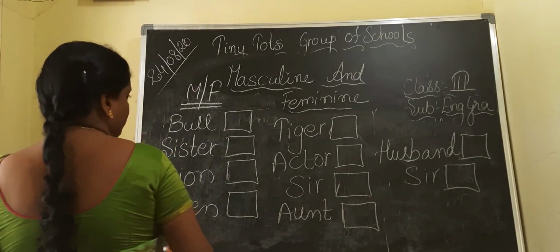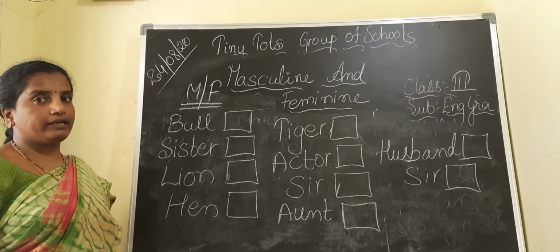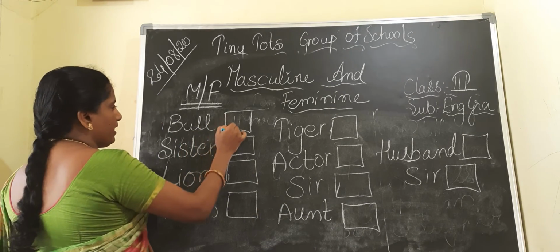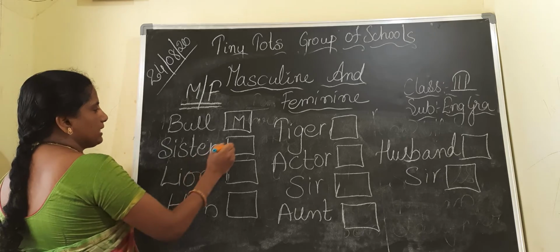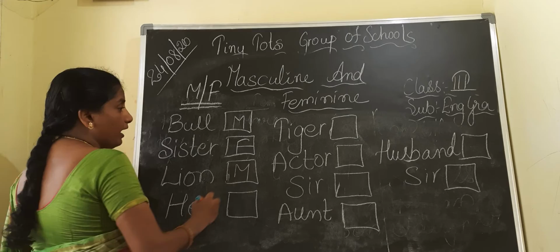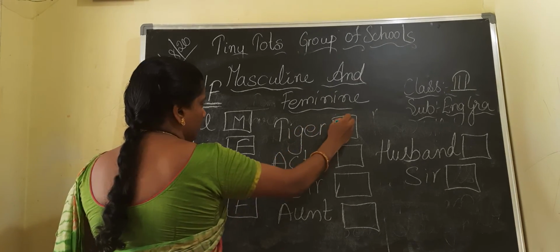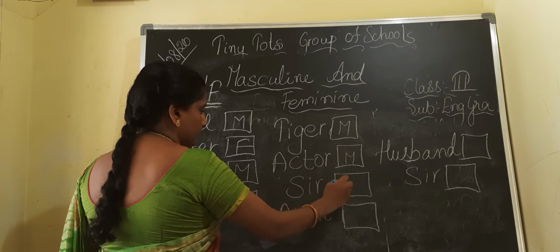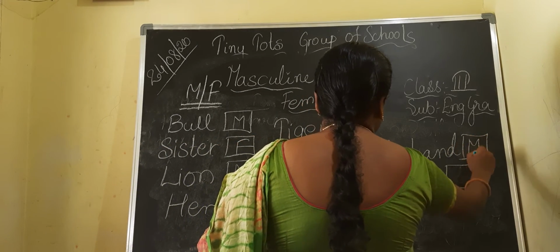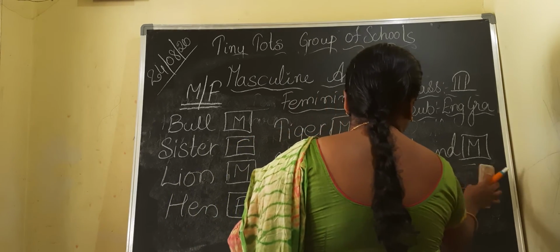Now I have written a few words on the board, children. Now according to masculine and feminine, we will mark it as M or F. Okay children, if you see the bull, bull is male, so write M. Sister, F, female F. Lion, male, M. Hen, cock, hen, female, hen. Tiger, male. Actor, male. Sir, male. Aunt, female. Okay, husband, male. Sir also male. Sir, we have repeated the word sir, so I am rubbing it.